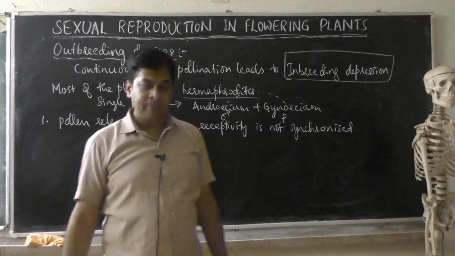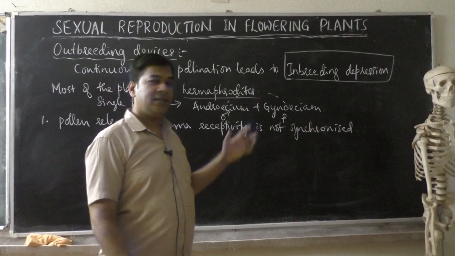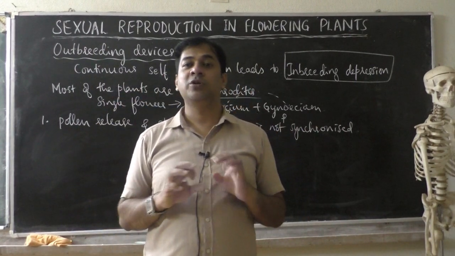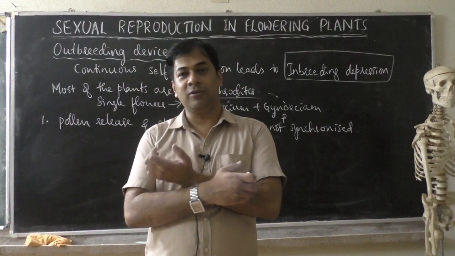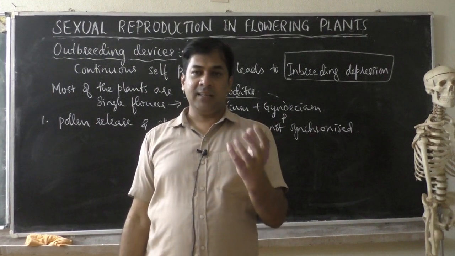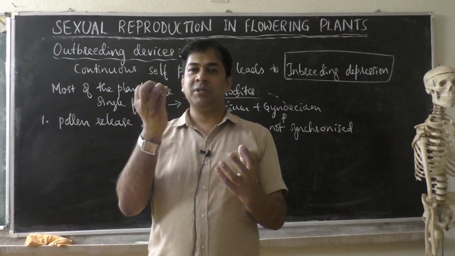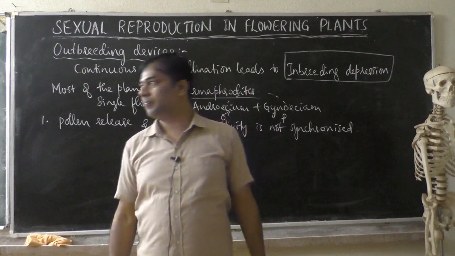Meaning, pollen grain release by the anther and the stigma receiving the pollen grain should not happen at the same time. Indirectly, what we have learned before: when the anther matures, the stigma should be young, and when the stigma matures, the anther should be young. Both should not mature at the same time.